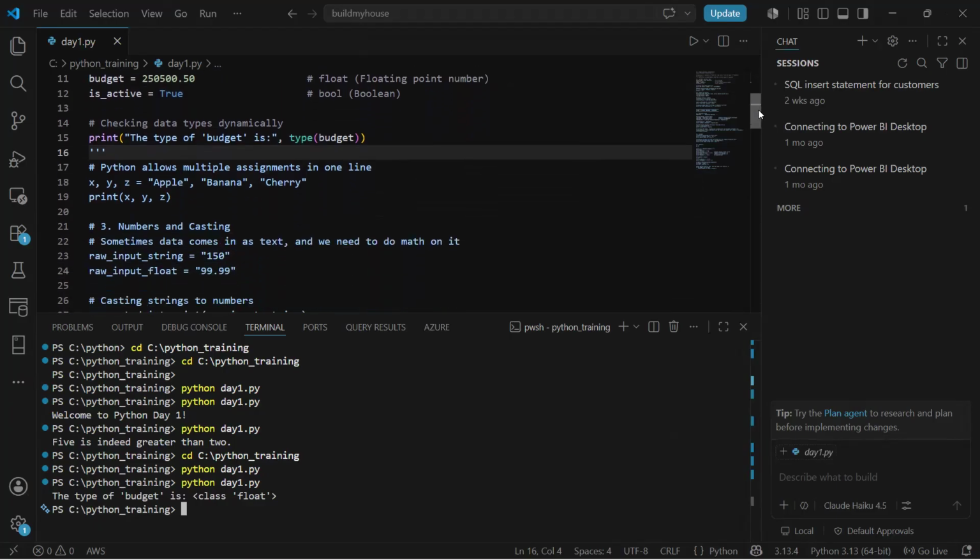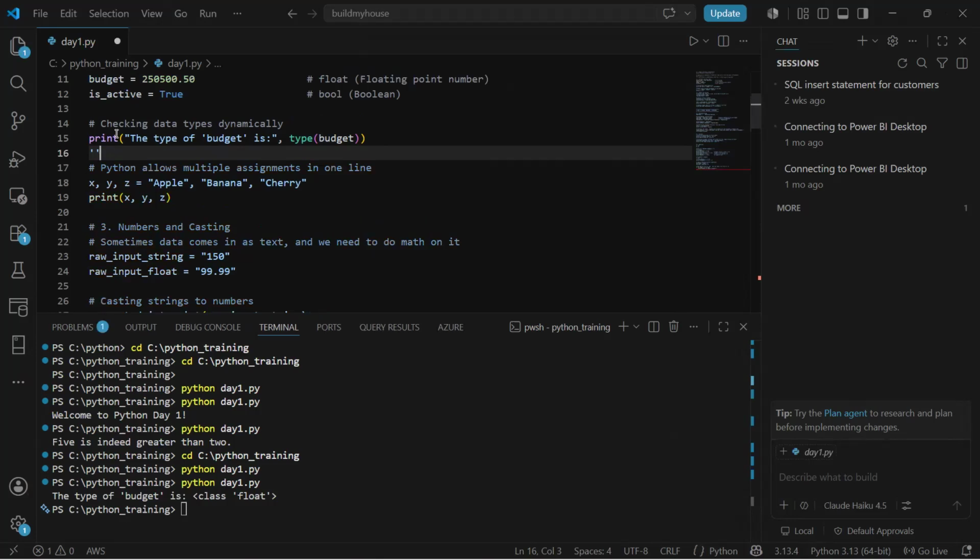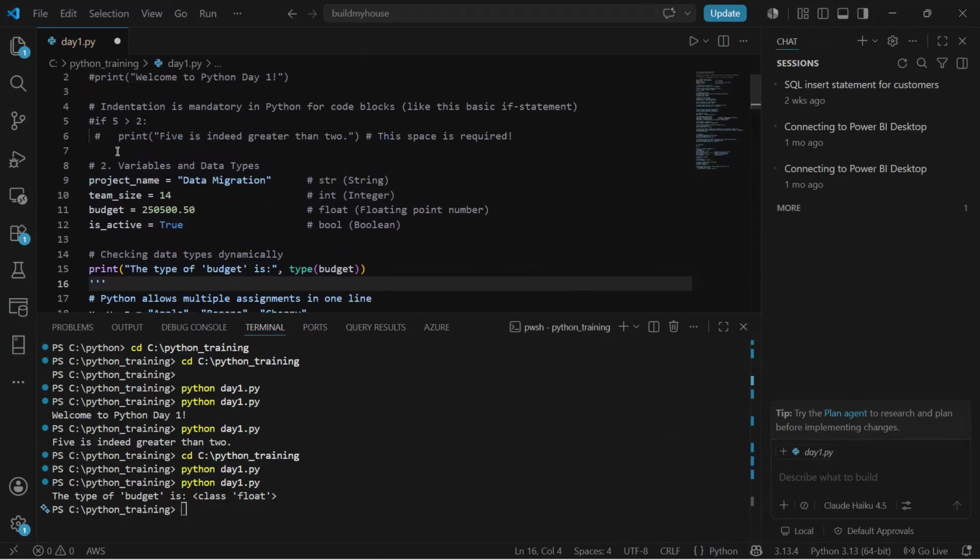Okay. Now next is multiple variables. Python also lets you define multiple variables in one shot, in one line, and then print them out. So for now I will comment the entire section.